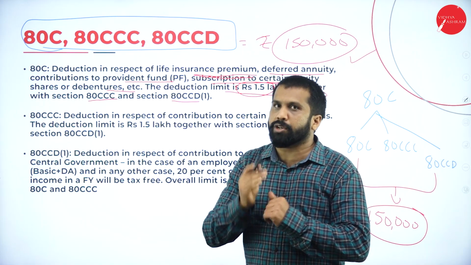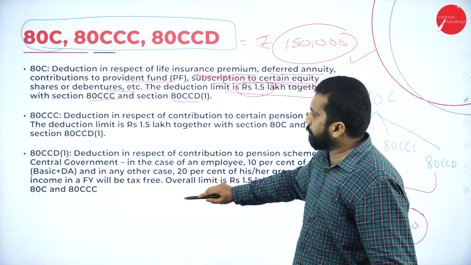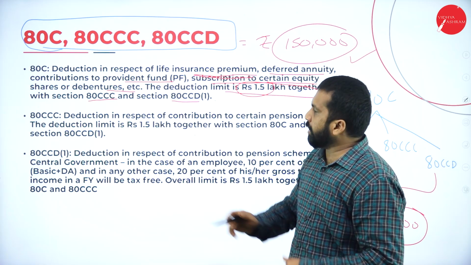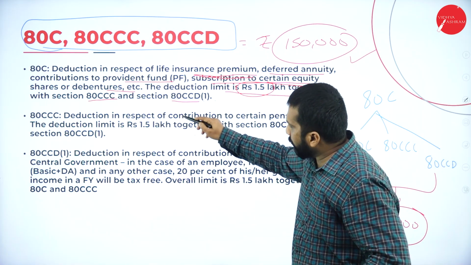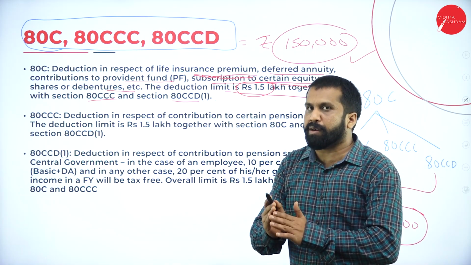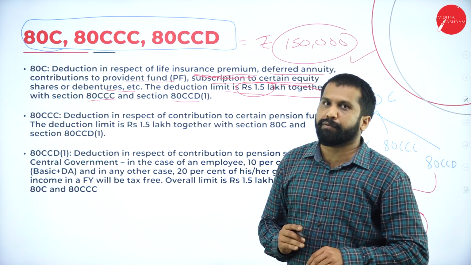All put together, say 70,000, 30,000, 50,000, all put together 1,50,000. Let it be 1,40,000 and from this 10,000. Any combination, but together it should not exceed 1,50,000.